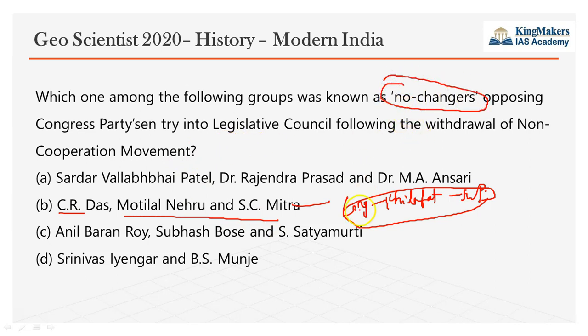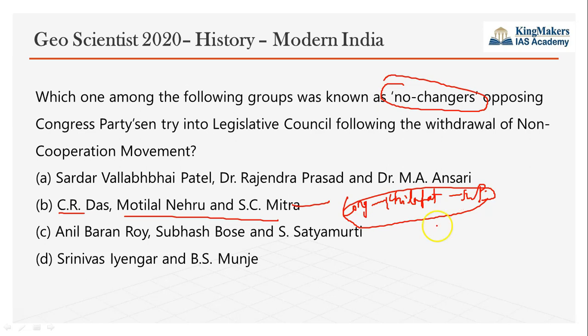A group of people opposed the formation of the Swaraj Party, and they opposed the joining of councils. What they said was, at this moment we should not join the councils. If we join the council, we will have to support the British. So instead of joining the council, what should we do? We have to do constructive work. We have to go to each and every village, provide political awareness to the people, and build them for the national movement. That is called constructive work. This group of people, who supported constructive work, were called no-changers.